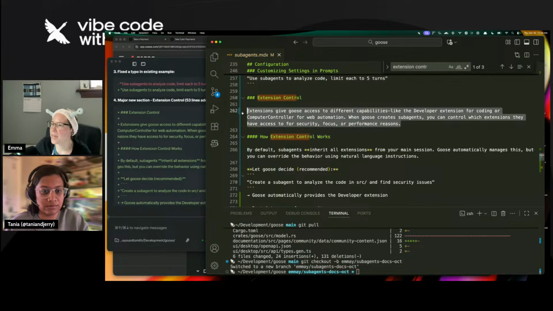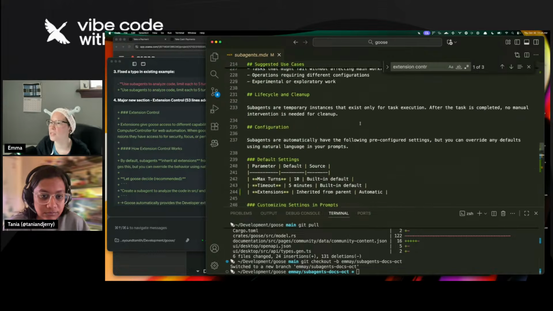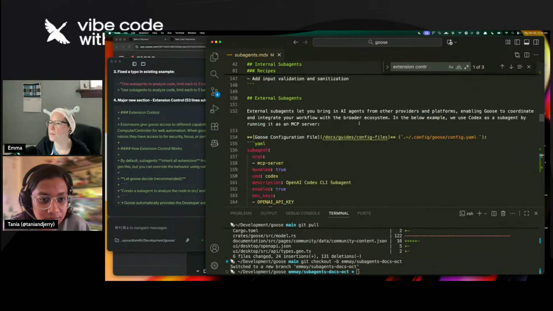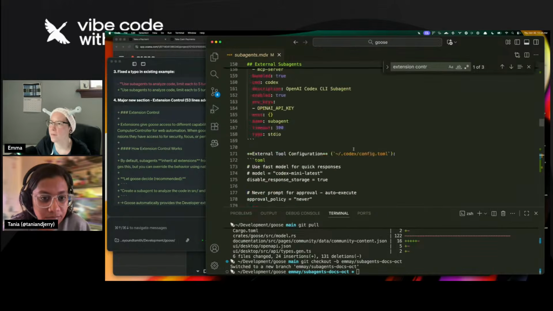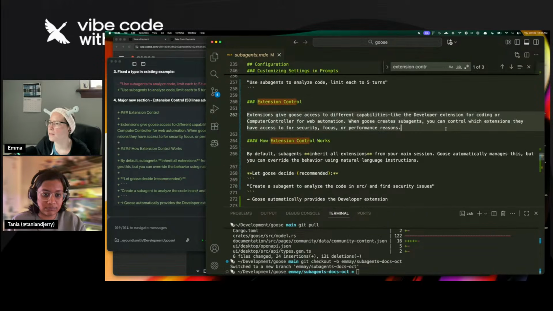I don't know if this is necessary because we definitely are already aware of extensions. We have lots of docs on extensions, and I think we're talking about extensions up here, but it's always nice to have a summary before a section.